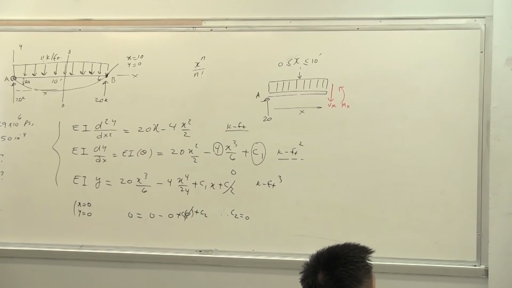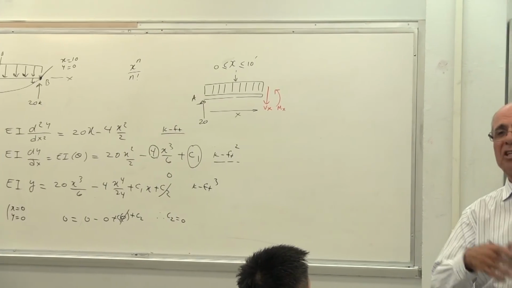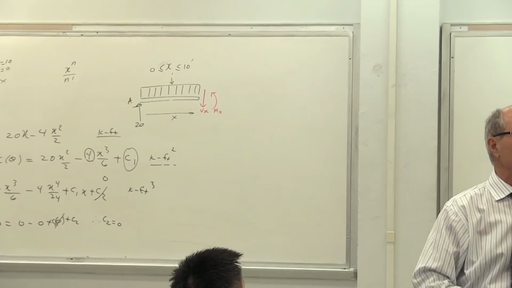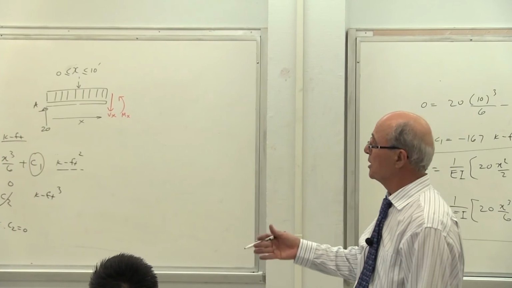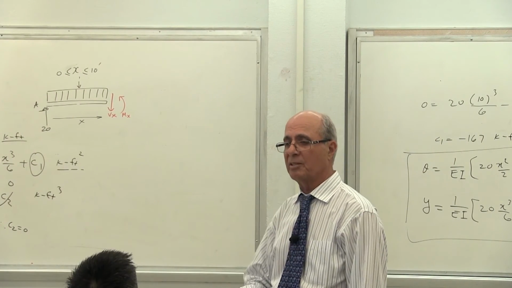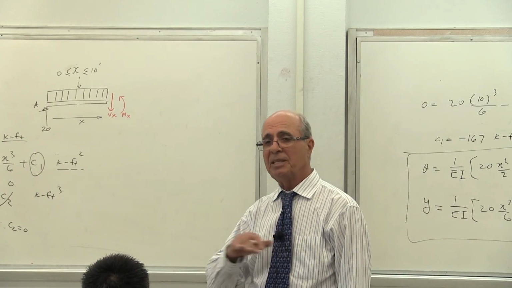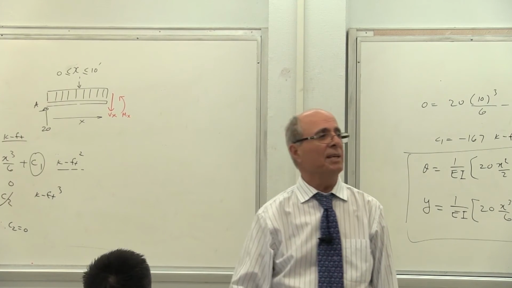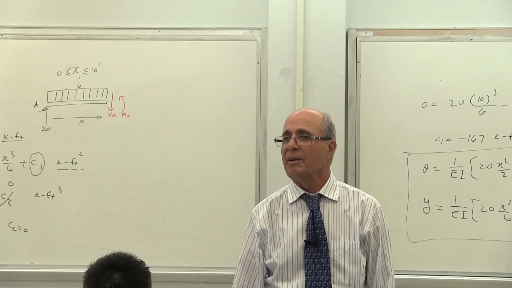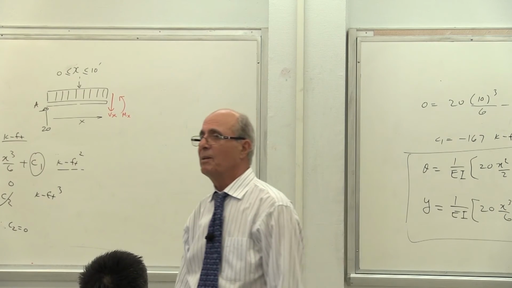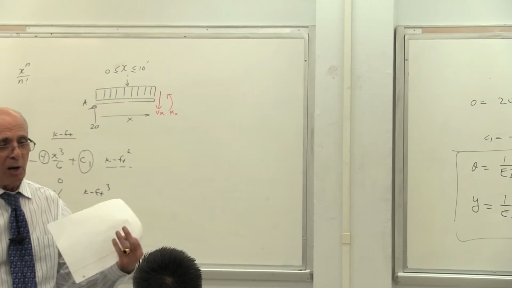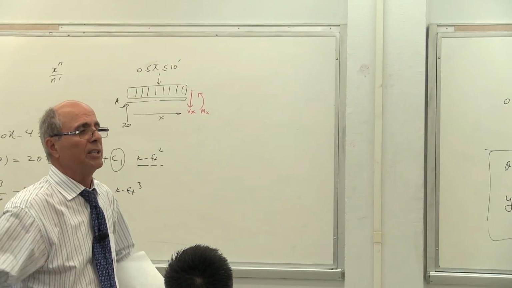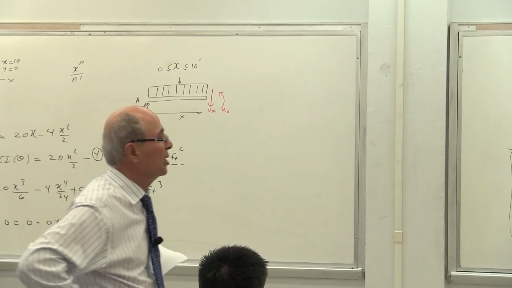There is something else that I can tell you mathematically. When theta equals 0, M is equal to maximum. Is that correct? Like a derivative. Remember, the derivative of Y is theta. Theta at the middle is 0, therefore M must be max. Again, remember the shear diagram and moment diagram? Each one is the integral of the other one. The same formula of integration works for you guys. Don't be surprised, that's the same thing.